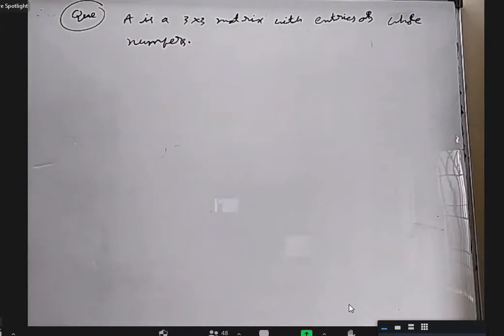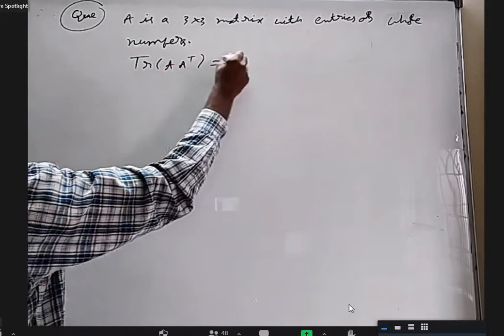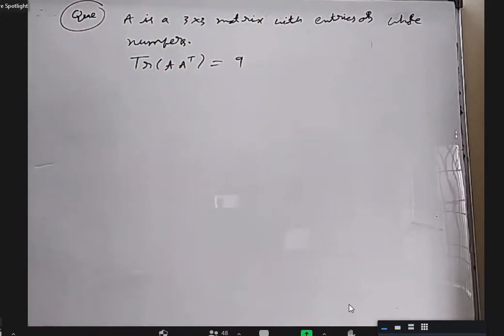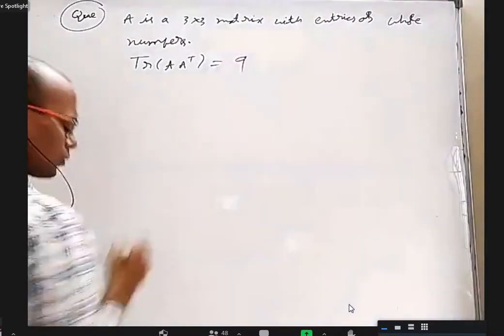Trace of A into A transpose is equal to 9.